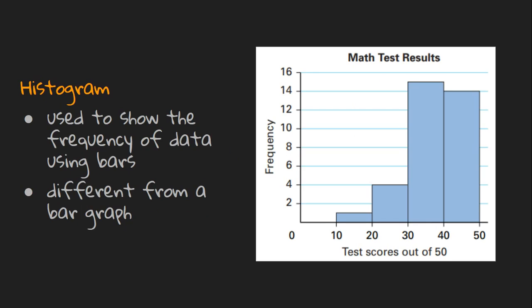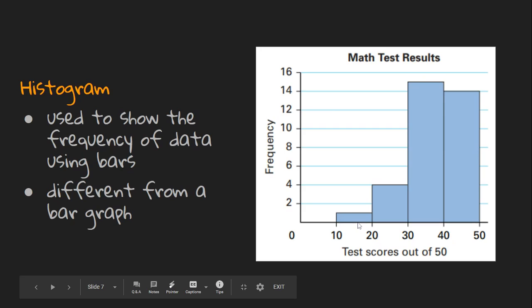A histogram is used to show the frequency of data using bars. As you know, even though they look similar, histograms are different from a bar graph. This histogram compares test scores out of 50 to the number of times a certain score occurred.